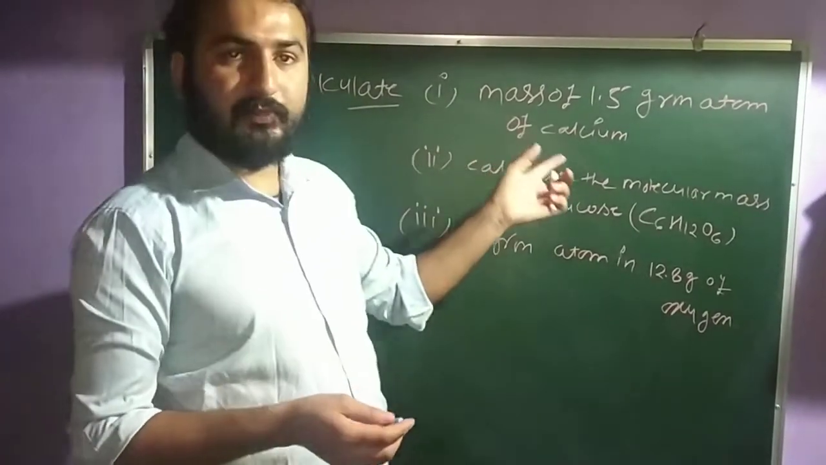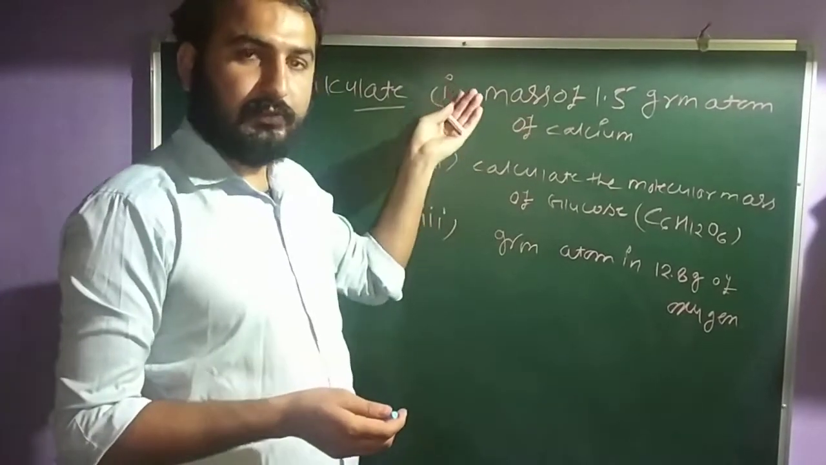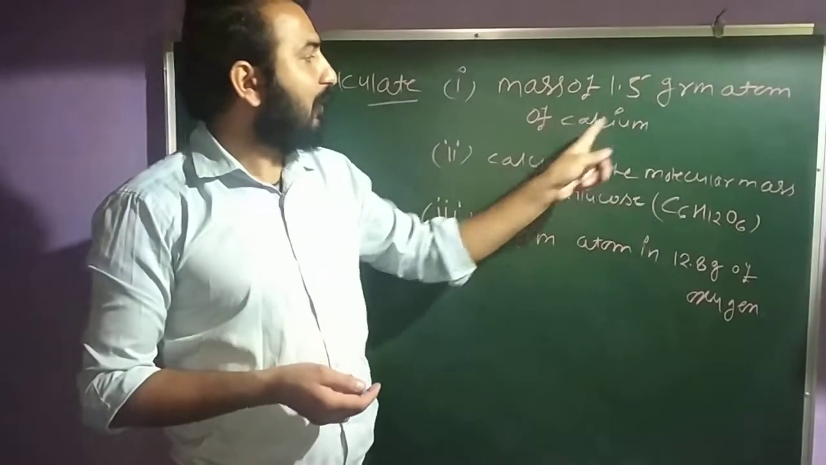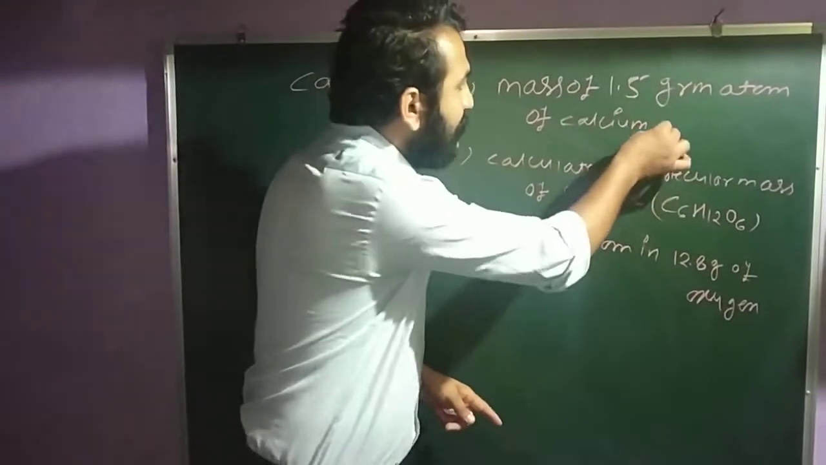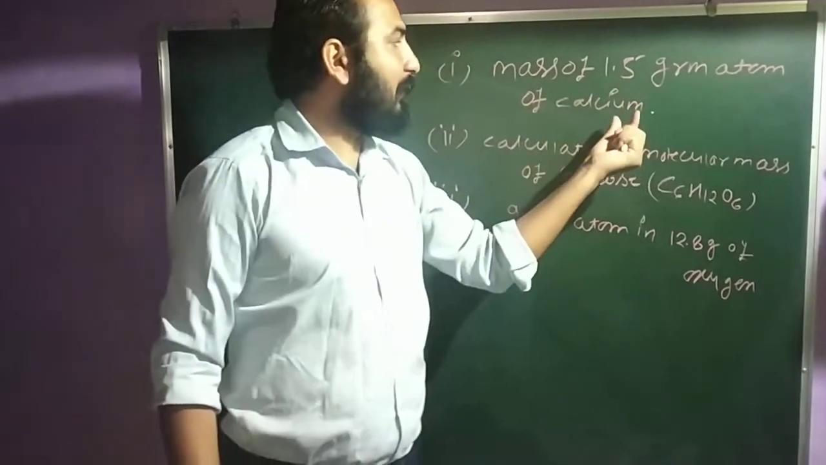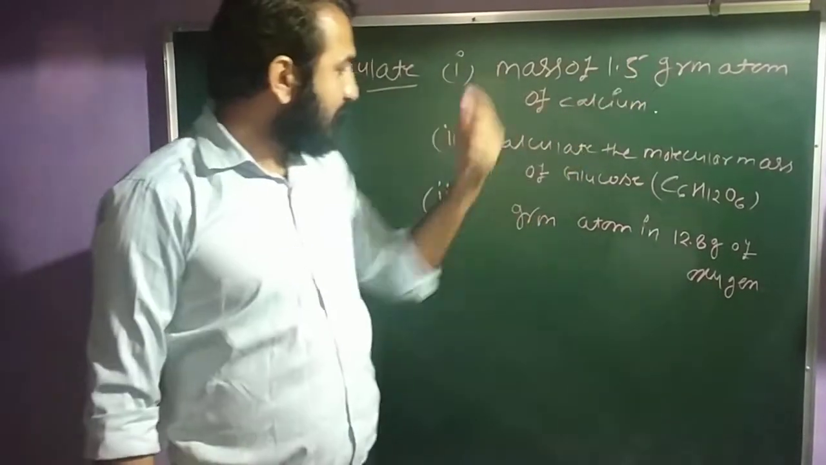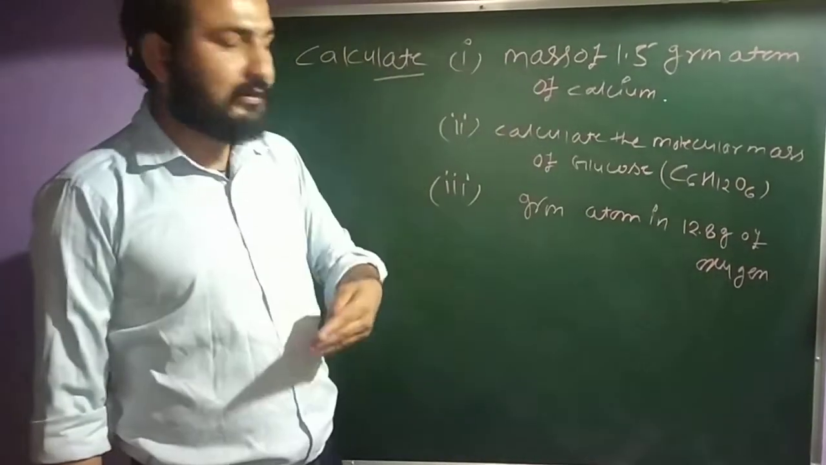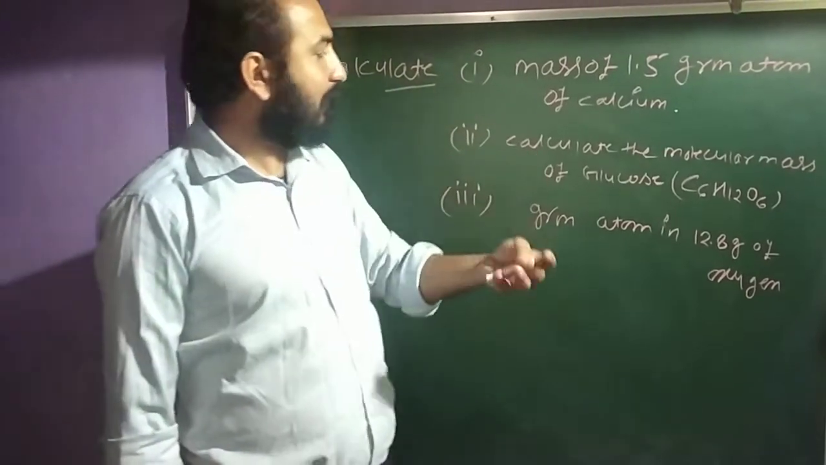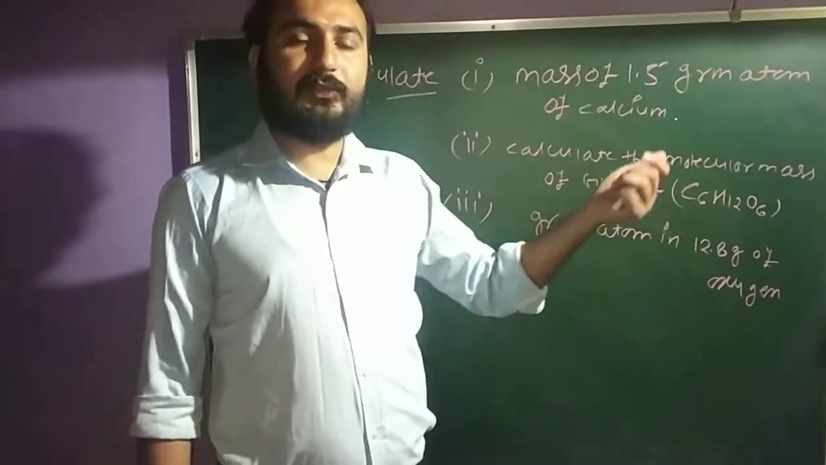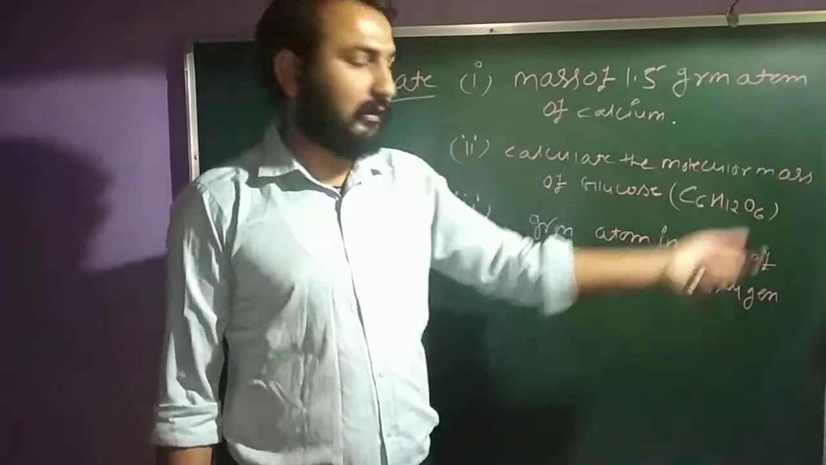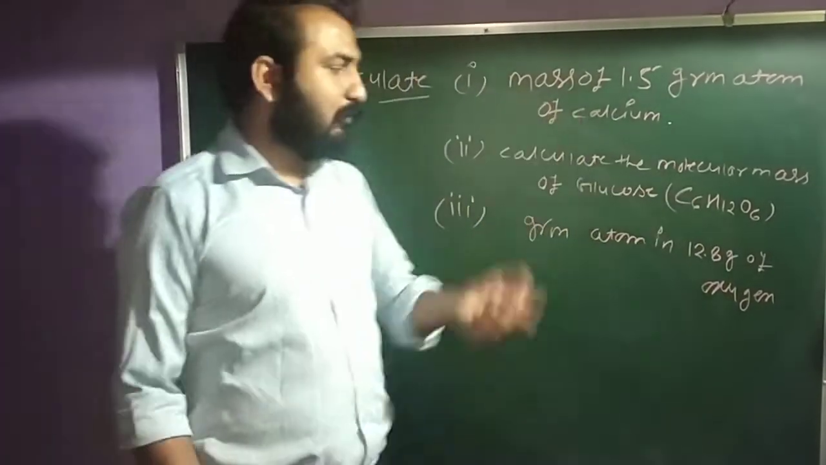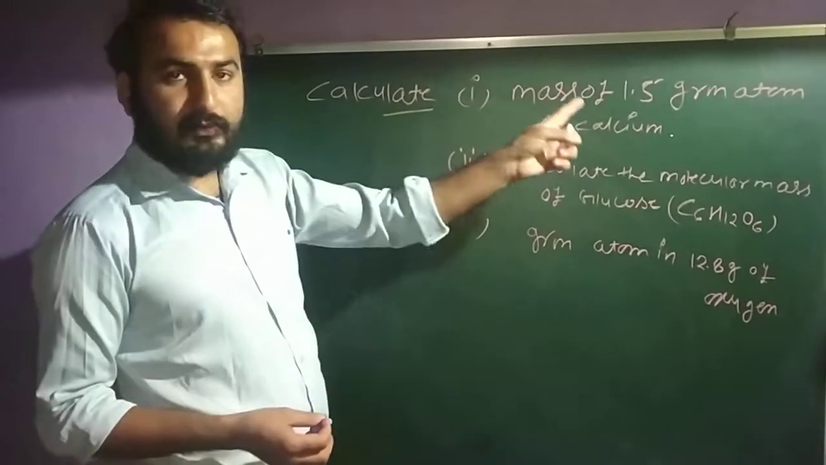Yes. Now you have some questions related to the previous topics. The question is: calculate, first, the mass of 1.5 gram atom of calcium. That is, you have to calculate the mass. Second, calculate the molecular mass of glucose, C6H12O6. Third, the gram atoms in 12.8 gram of oxygen. So let's see how to solve these numericals.